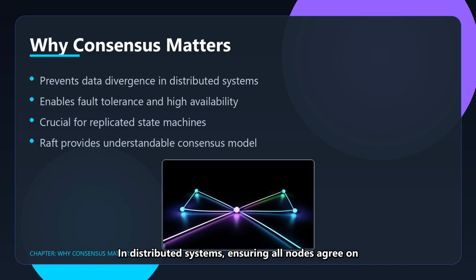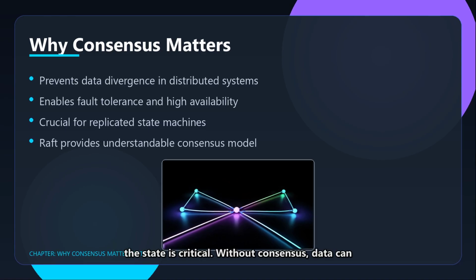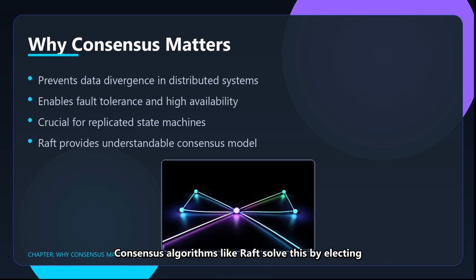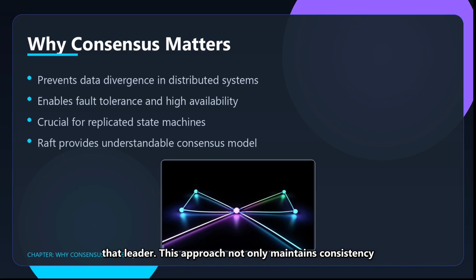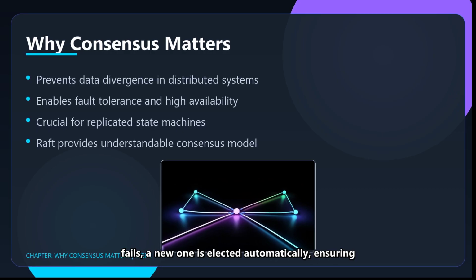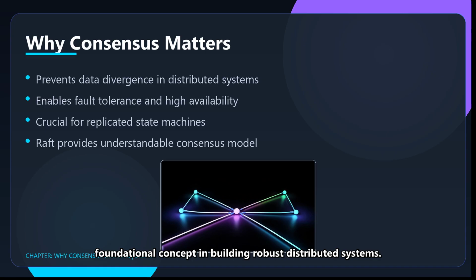In distributed systems, ensuring all nodes agree on the state is critical. Without consensus, data can diverge across nodes, leading to inconsistencies and errors. Consensus algorithms like Raft solve this by electing a leader and ensuring all operations go through that leader. This approach not only maintains consistency but also provides fault tolerance. If the leader fails, a new one is elected automatically, ensuring system availability. This is why consensus is a foundational concept in building robust distributed systems.